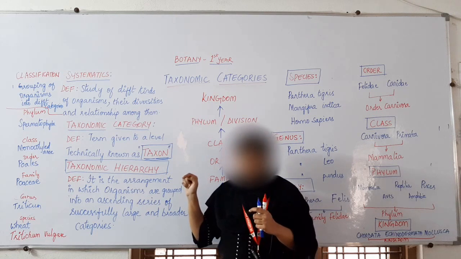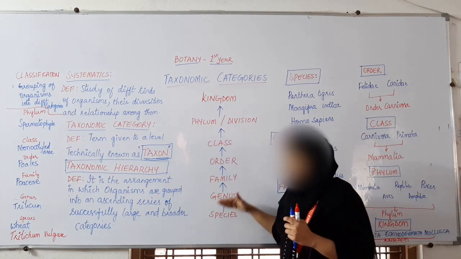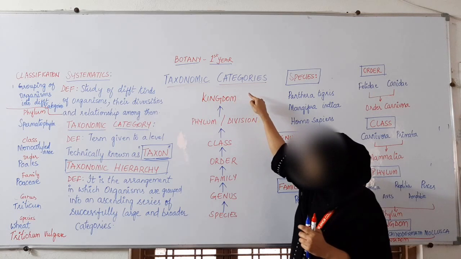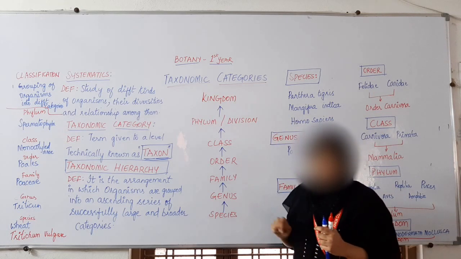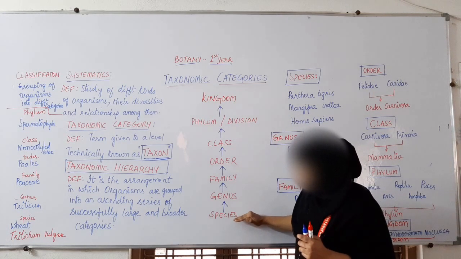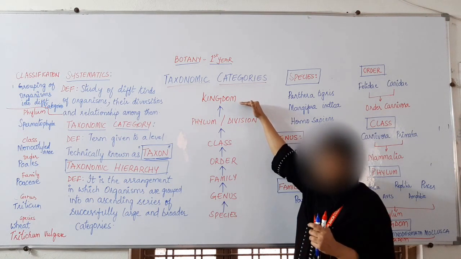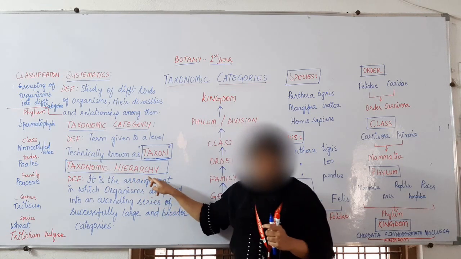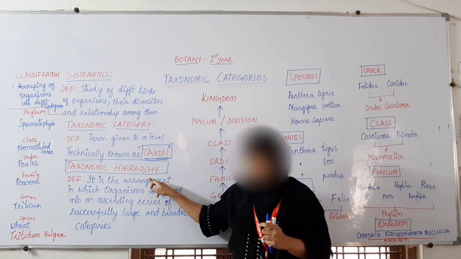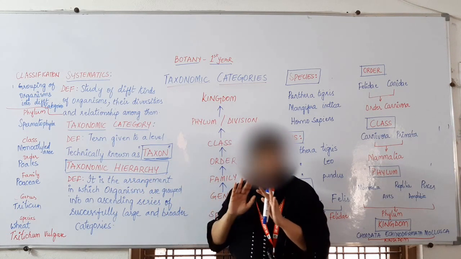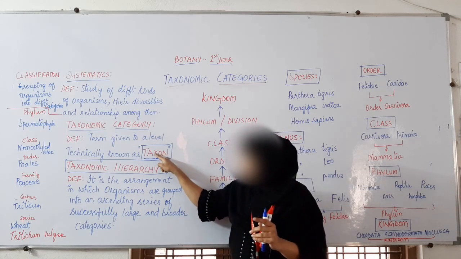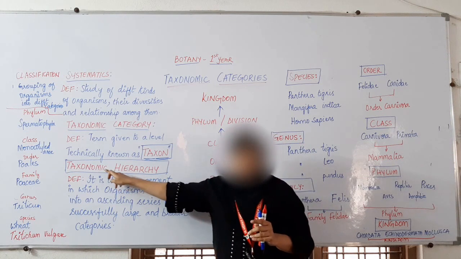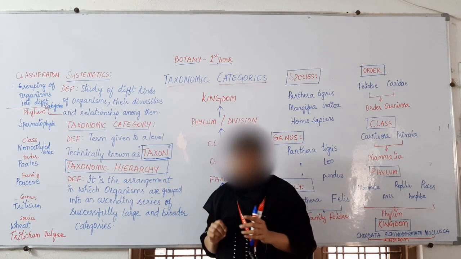All those taxons are arranged in ascending order, from smaller to broader divisions. That is called taxonomic hierarchy. Organisms are placed into different groups, that is taxon, and the arrangement of these different groups is the taxonomic hierarchy.